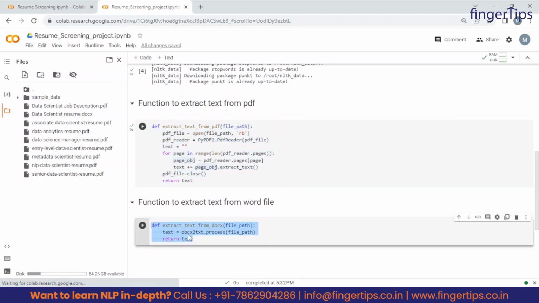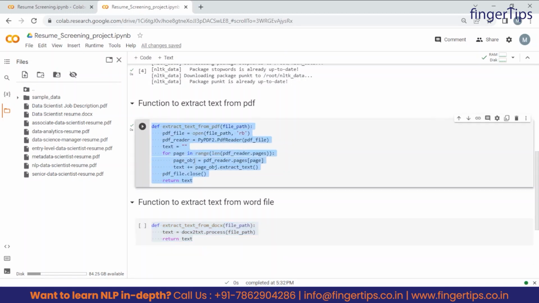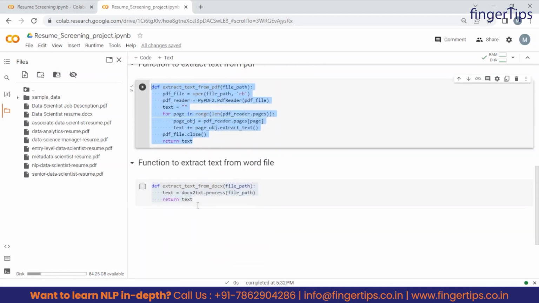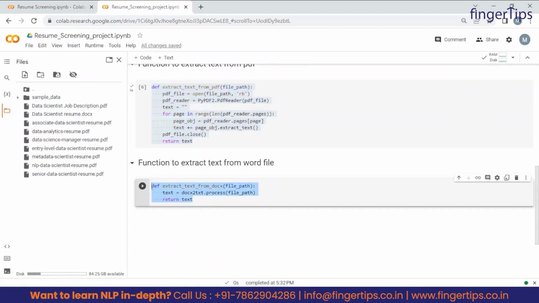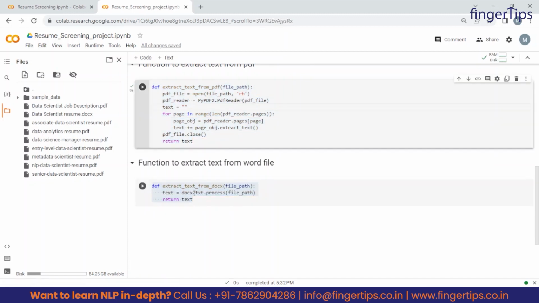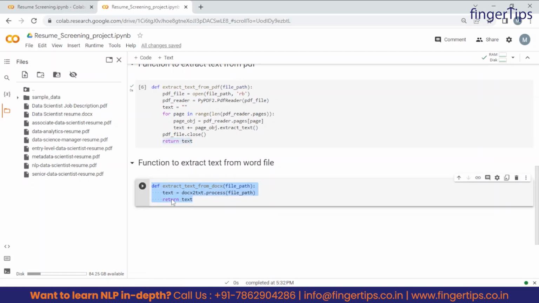Now just keep one thing in mind, guys. It's not necessary that we have all the documents either in PDF only or in Word only. There can be other formats also like doc, right? So we have to create a different function for that. But most of the resumes we get, or most of the job descriptions we get, are in these two formats only. So for that reason we are creating these two functions only. I hope you are very clear with how to create these functions and how to return the text extracted from these two kinds of files.